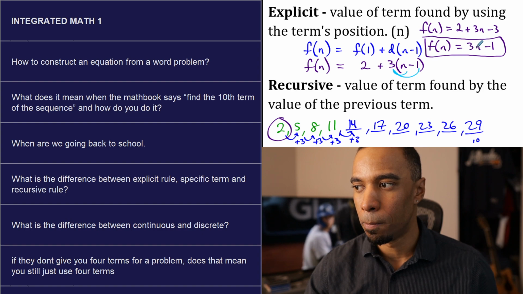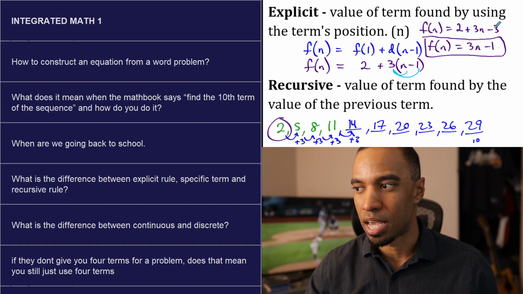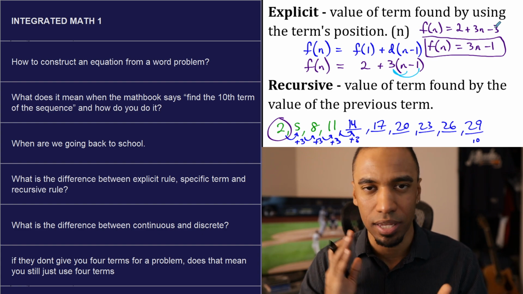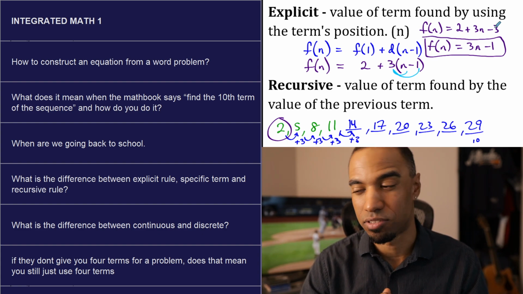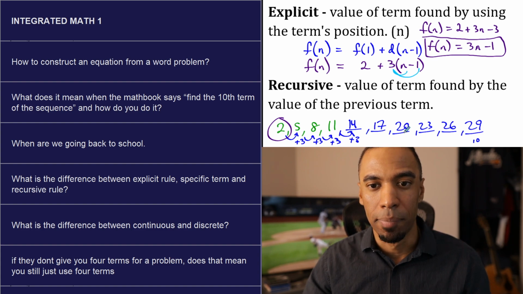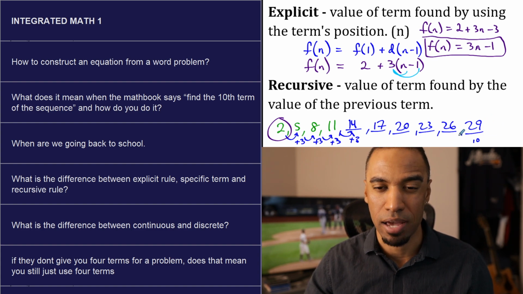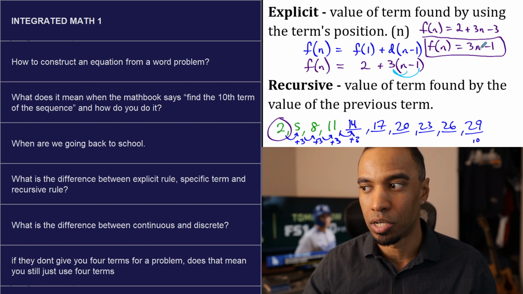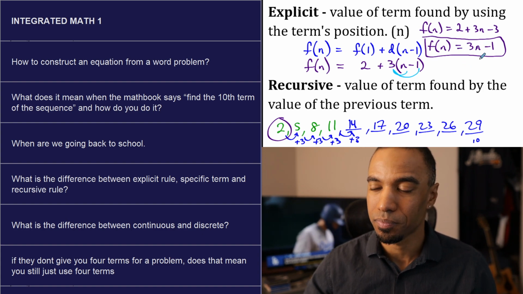And when you see the rule, what's nice about explicit formulas is I can find the value of any term imaginable that I want off the drop of a hat. Just plug it in, calculate. I don't have to add 3 a bunch of times to do it. If I want to find the 1,000th term recursively, that's going to take a long time. If I want to find it explicitly, I plug in 1,000 specifically.